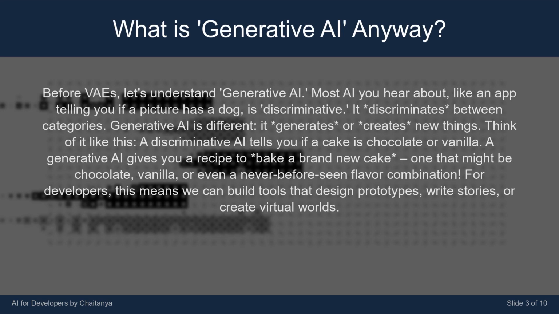Before VAEs, let's understand generative AI. Most AI you hear about, like an app telling you if a picture has a dog, is discriminative. It discriminates between categories. Generative AI is different. It generates or creates new things. Think of it like this. A discriminative AI tells you if a cake is chocolate or vanilla. A generative AI gives you a recipe to bake a brand new cake, one that might be chocolate, vanilla, or even a never-before-seen flavor combination. For developers, this means we can build tools that design prototypes, write stories, or create virtual worlds.